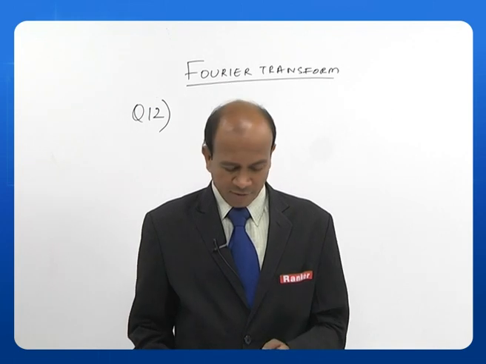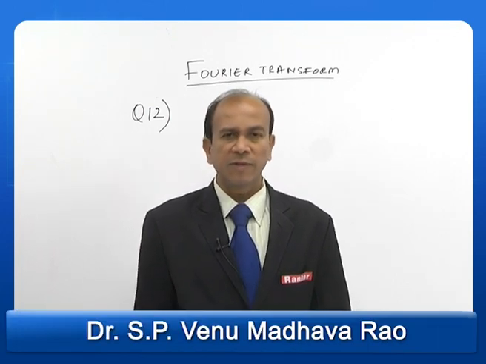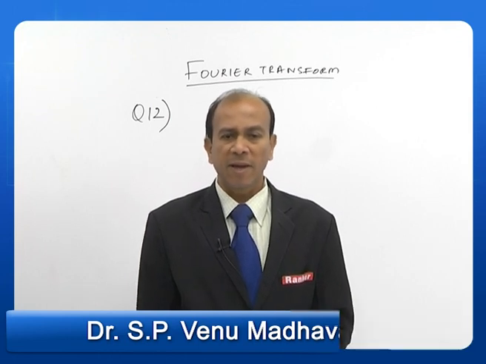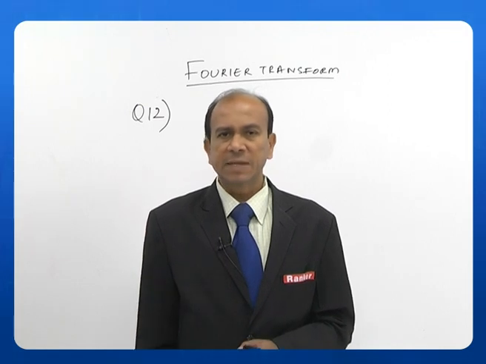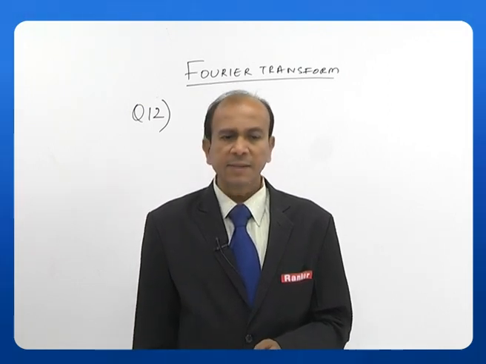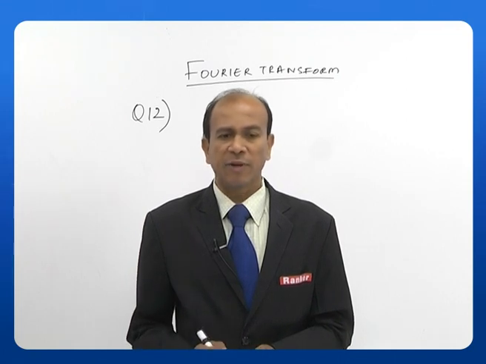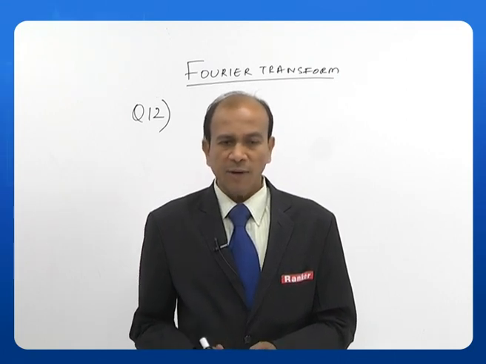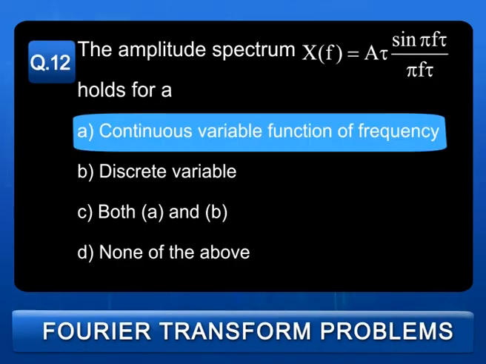We want to know under what conditions this holds, and the answer is that it holds for a continuous variable function of frequency. So, the answer is A.